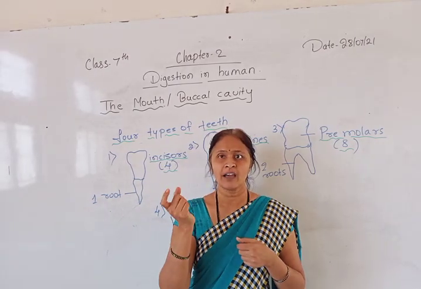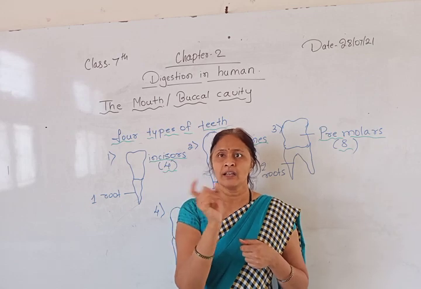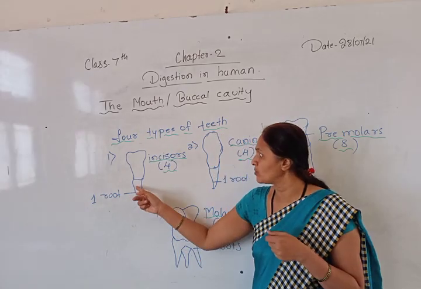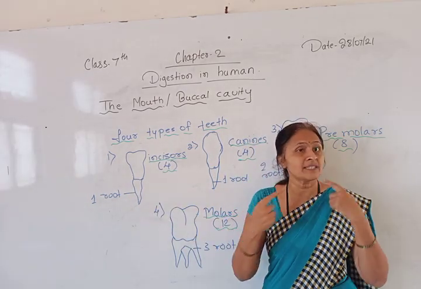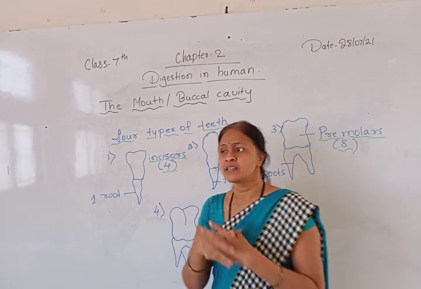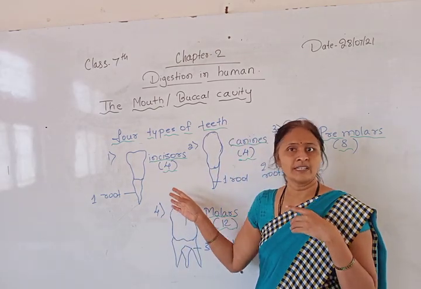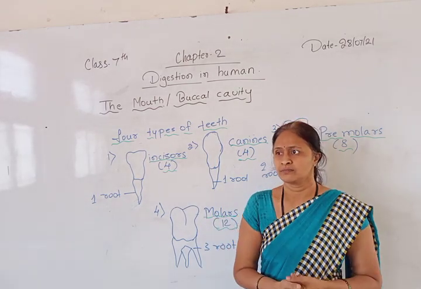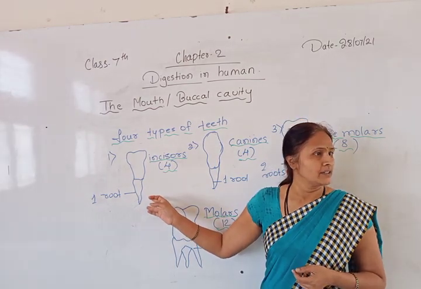Even though the teeth may be imbalanced or swollen, they will not come out easily, because their roots go deep inside your gums. They are tightly bound by the muscles inside the mouth. Otherwise, if they were loose, what would happen? Easily the teeth would fall down, but it is not like that.